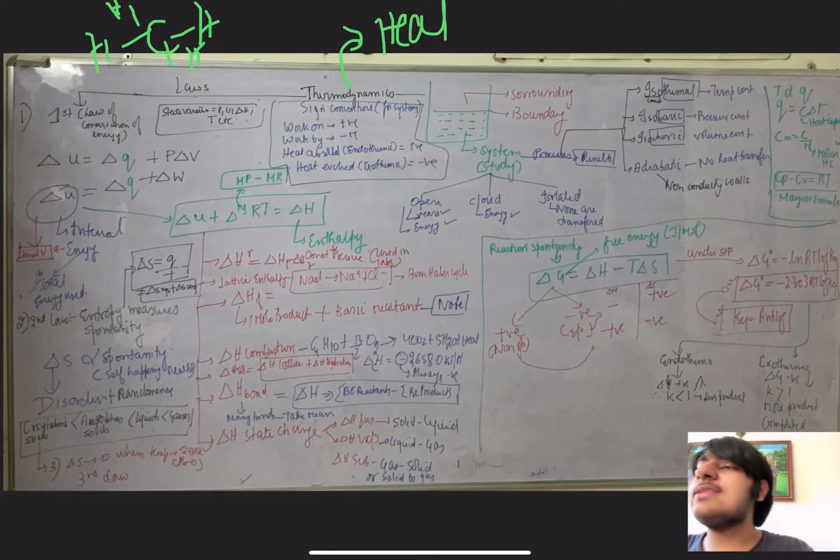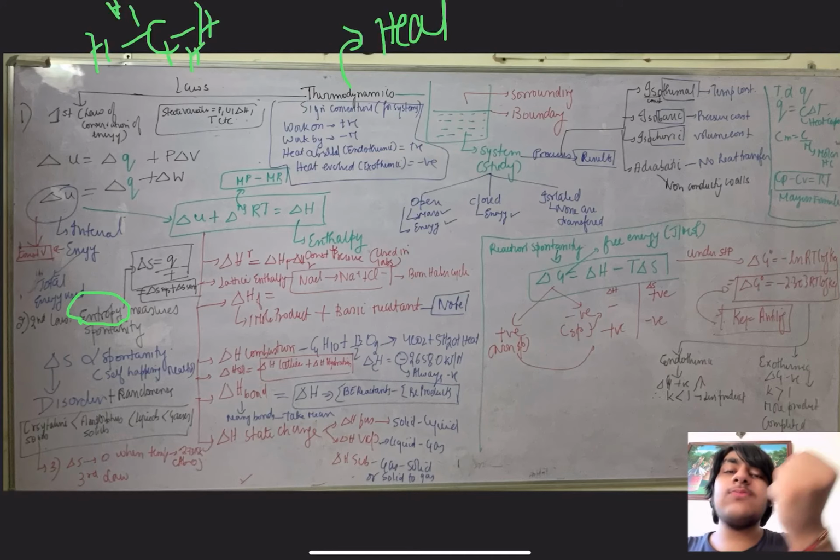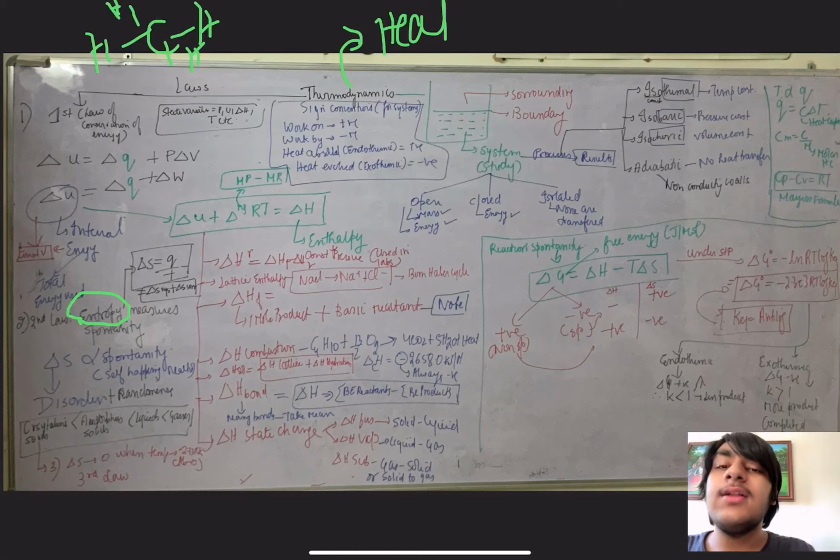Now coming on to the second law of thermodynamics. The second law of thermodynamics states that entropy measures spontaneity. Before moving on to that, we should know what entropy is. Entropy is denoted by delta S, and it measures the randomness or disorder in a particular state. For example, gas molecules are always in random motion. They are not attracted strongly by intermolecular forces. That means their entropy is very high. Whereas in a solid, the molecules are tightly bonded and not random or disordered. There is a perfect order, so solids have less entropy.